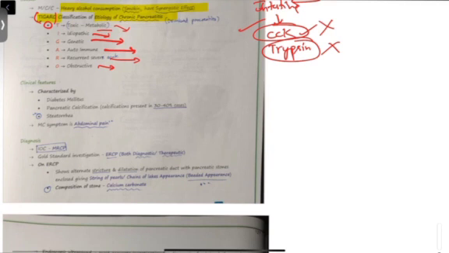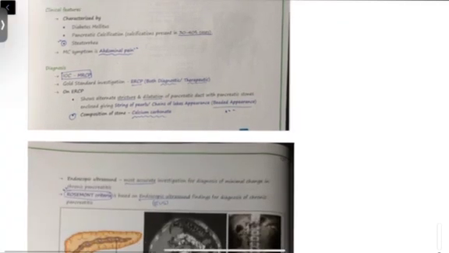Okay? This is just to remember. They have made this as a classification system, they have given it. Okay? If you want, you can remember just the classification name, Tigaro. Okay. After this, clinical features.